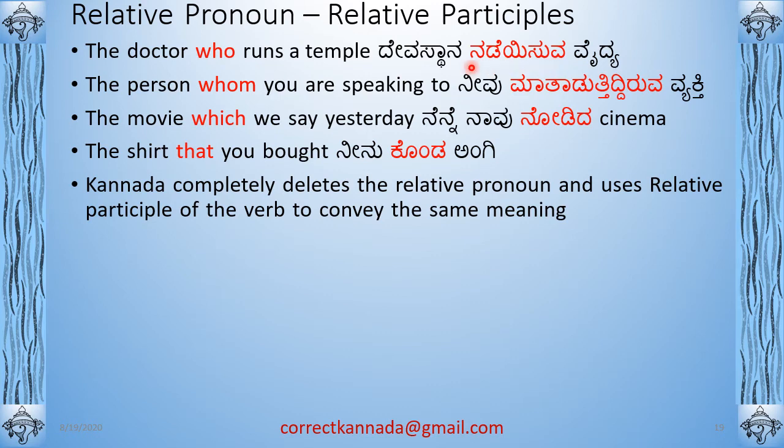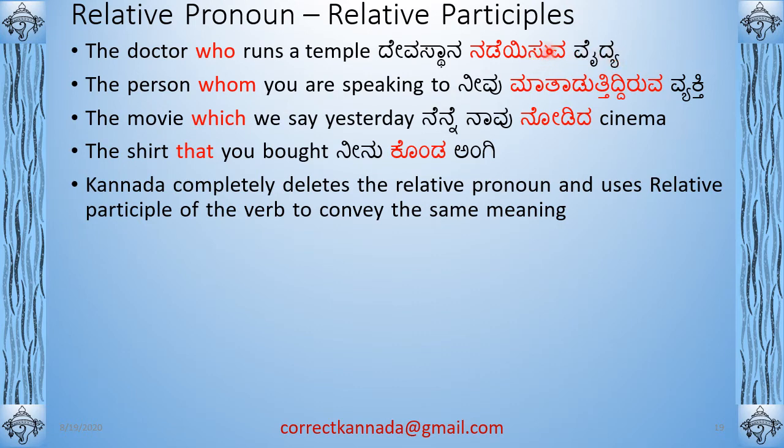ನಡೆಯಿಸು is the verb. You add a word to it, then it becomes a participle. ನಡೆಯಿಸುವ ವೈದ್ಯ. So this is the vaidya's adjective. Vaidya is a noun. Usually the adjective comes before the noun. I mean the word before the noun, which gives a quality of the noun, is called an adjective, right? Say for example, Ollaya Vaidya. Ollaya means good. Good doctor is an example of an adjective, a pure adjective.